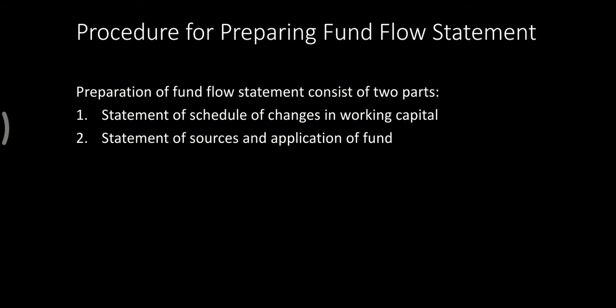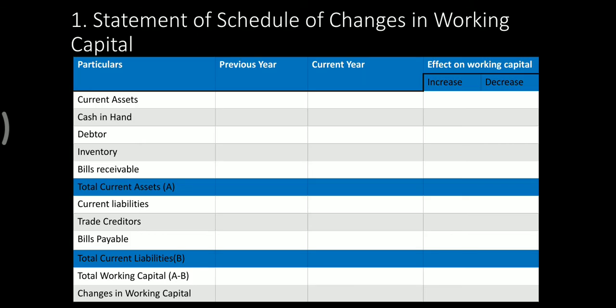Procedure for preparing fund flow statement. So the procedure for preparing fund flow statement consists of two parts, that is statement or schedule of changes in working capital and statement of sources and application of fund. So let's begin with the statement of schedule of changes in working capital. This is a table, how it looks.